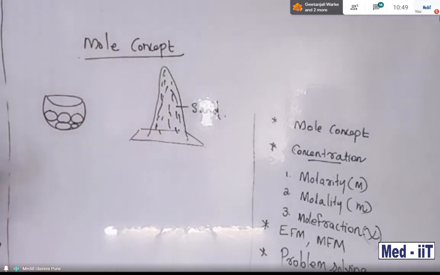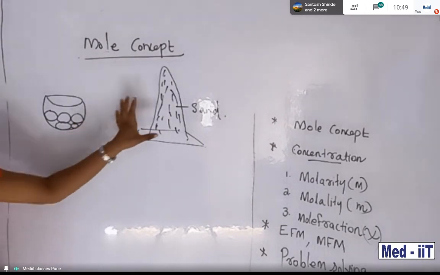Our topic is the mole concept, right? So look here. This is a bowl. It is a heap of sand.